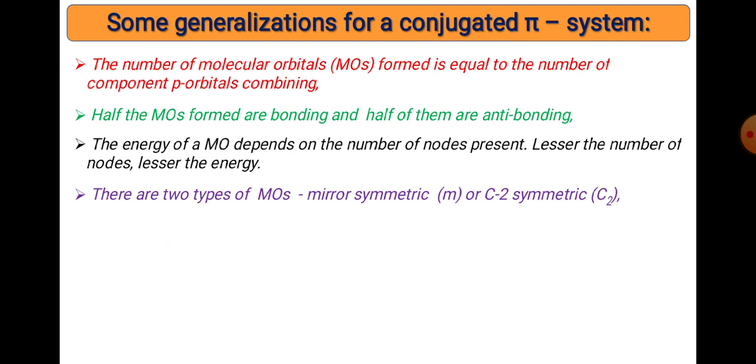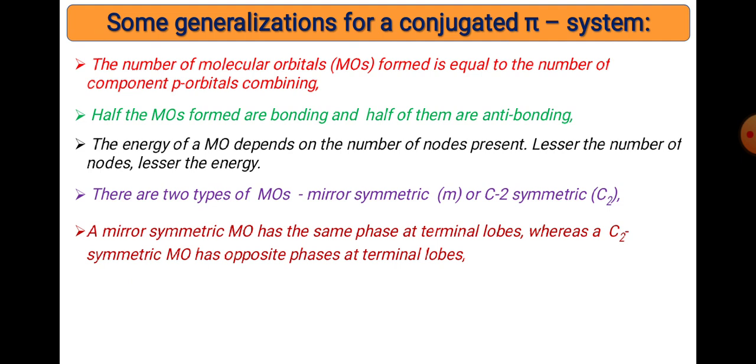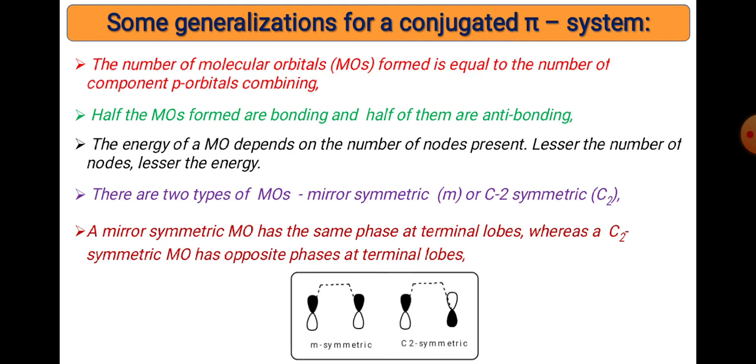There are two types of MOs present: mirror plane symmetric, that is M, and C2 symmetric, that is C2. A mirror symmetric MO has the same terminal lobes. Another simple way to identify which one is mirror plane: whenever the designation is even, the terminal lobes are equal and it must be sigma symmetric. Whenever an odd designation is present, C2 is present, and the terminal lobes have opposite symmetry. So in this way we can find out. This is mirror plane symmetry and this is the C2 symmetry.